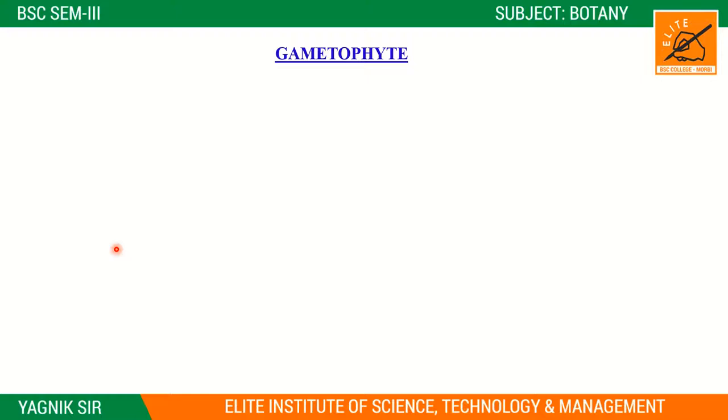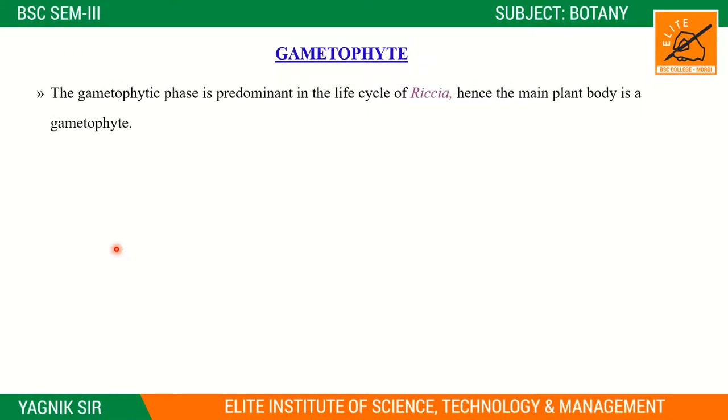So in the bryophytes, the dominant phase is the gametophyte phase, right? And this phase, this generation, is independent, right? This gametophytic phase is haploid in nature, right? And so this is the predominant phase. First of all, we are studying the external structure of Riccia and then the morphological structure of Riccia.